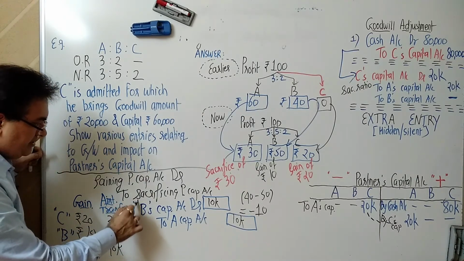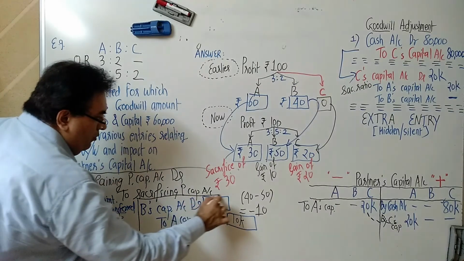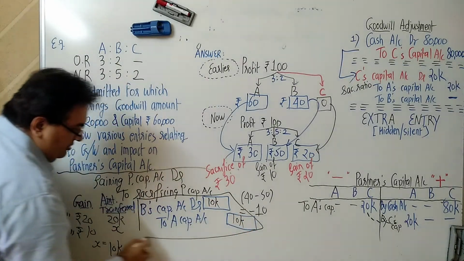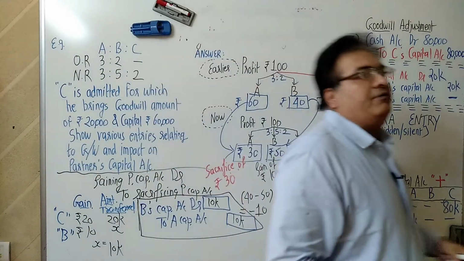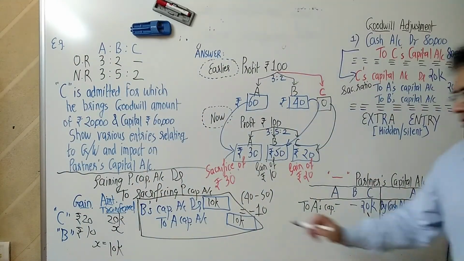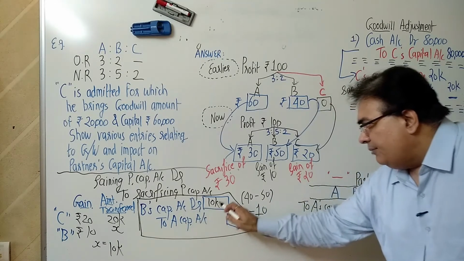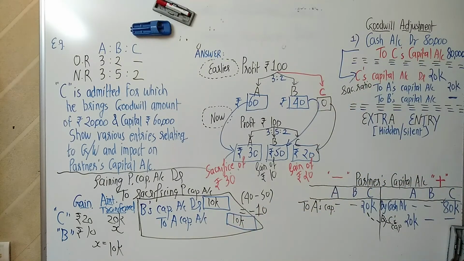So guys, you have to now post this. This is the hidden entry whenever there is a negative sacrificing ratio. B capital debit 10. Guys, B's capital is debit of 10.